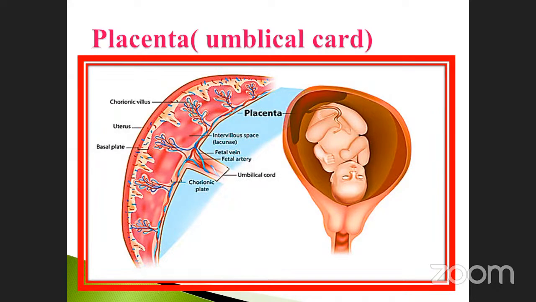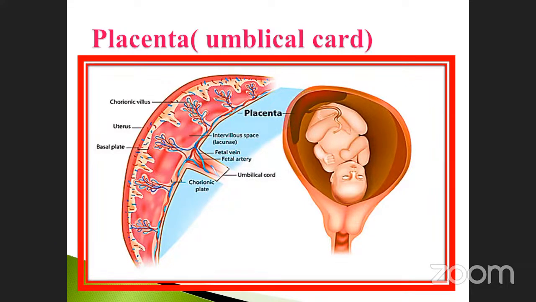Note it down. This is very, very important. Lacunae, fetal veins, fetal arteries, and umbilical cord. This portion is called the umbilical cord. Okay, this is the portion of the umbilical cord, the connection between the uterus and the fetus. There is a connection: the chorionic plate.